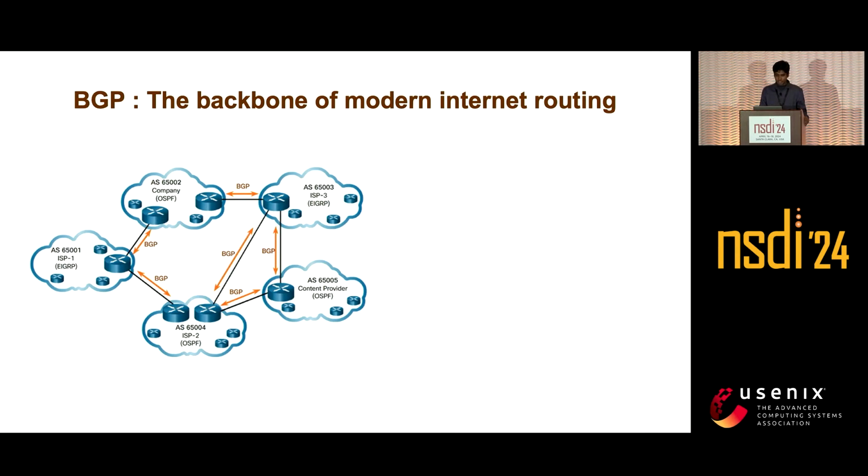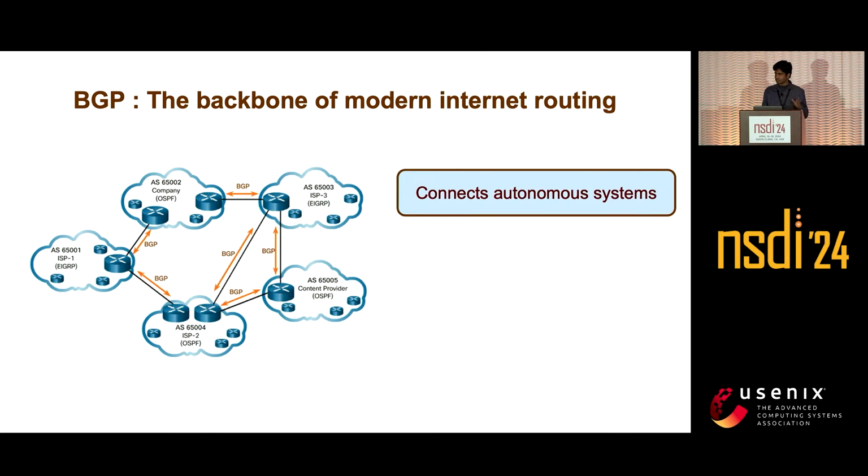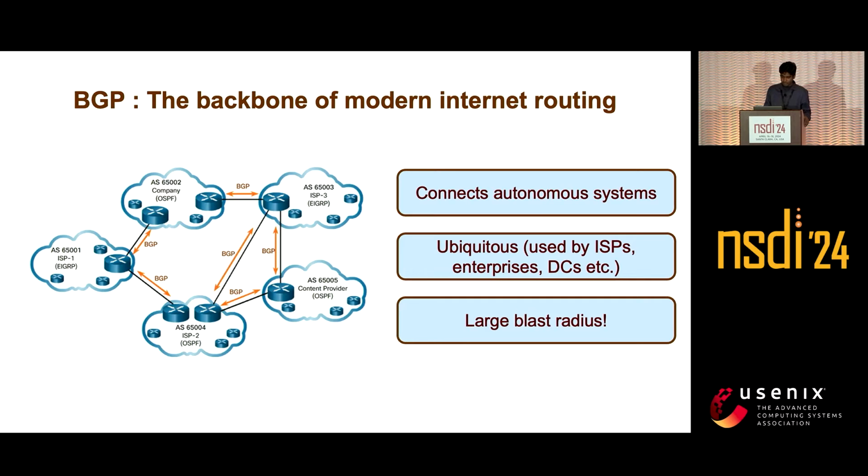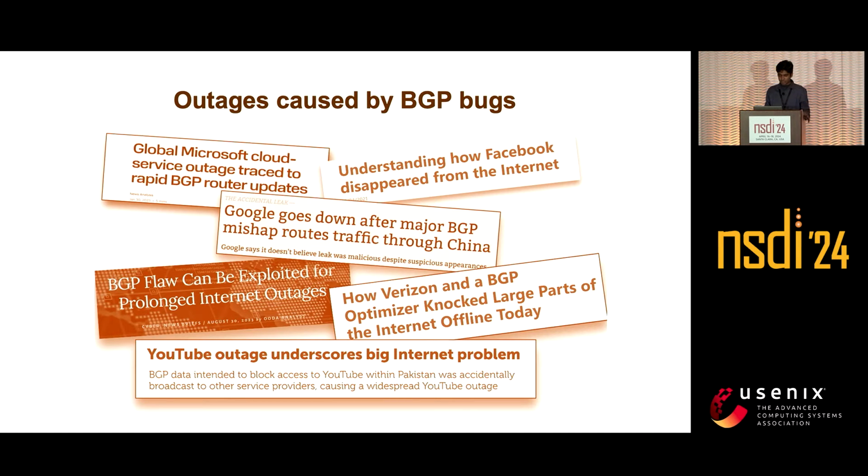As we know, BGP is the backbone of modern internet routing, connecting different autonomous systems. It is ubiquitous, used by different ISPs, data centers, and enterprises everywhere. But it also has the unfortunate property of a large blast radius. That means if something goes wrong with BGP, it has a global effect. And we have seen this previously, with clouds like Google, Microsoft, YouTube, and Facebook going down. So there is a need for BGP testing.